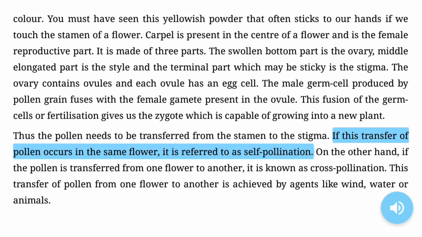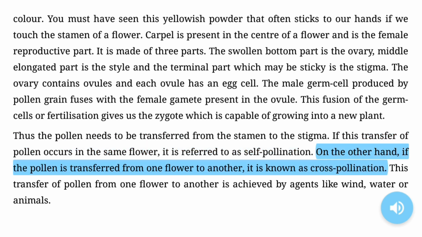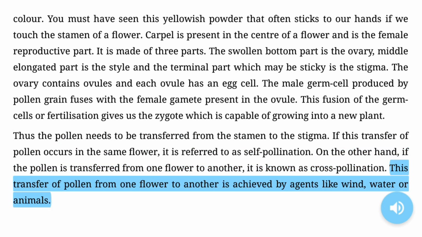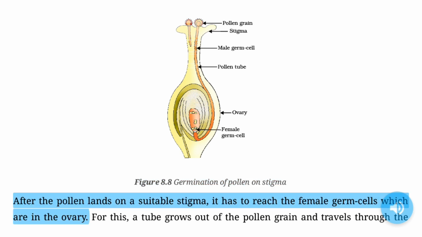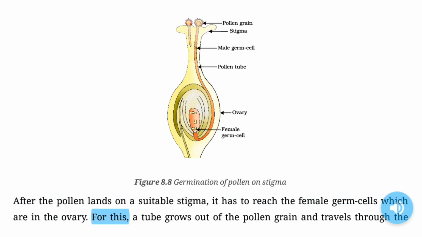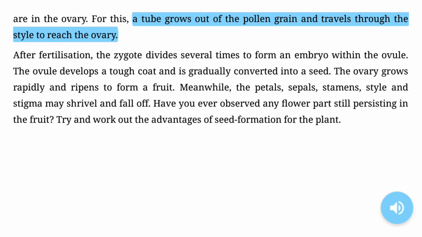If this transfer of pollen occurs in the same flower, it is referred to as self-pollination. On the other hand, if the pollen is transferred from one flower to another, it is known as cross-pollination. This transfer of pollen from one flower to another is achieved by agents like wind, water or animals. Figure 8.8 Germination of pollen on stigma. After the pollen lands on a suitable stigma, it has to reach the female germ cells, which are in the ovary. For this, a tube grows out of the pollen grain, and travels through the style to reach the ovary.